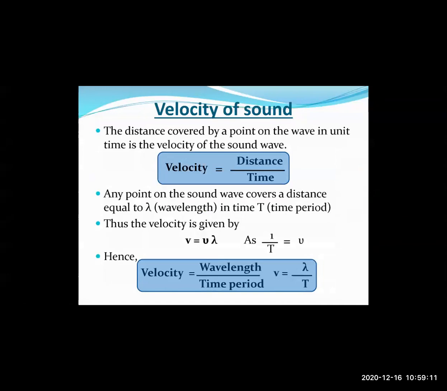Then next we studied the velocity of sound. The distance covered by a point on the wave in unit time is the velocity of the sound wave. We know that velocity is given by distance upon time. Any point on the sound wave covers a distance equal to lambda, that is wavelength, in time t, that is the time period. So we can use the formula: velocity of the sound wave is equal to frequency into wavelength. We are going to be using these formulas today. We can also write velocity of sound equal to wavelength upon time period, as frequency is 1 by t.